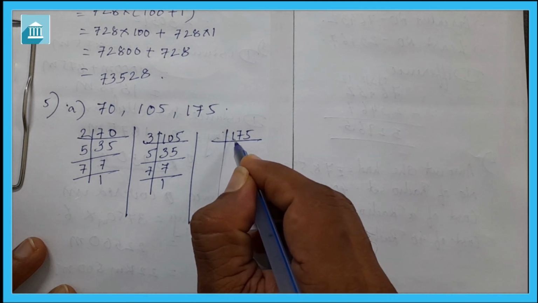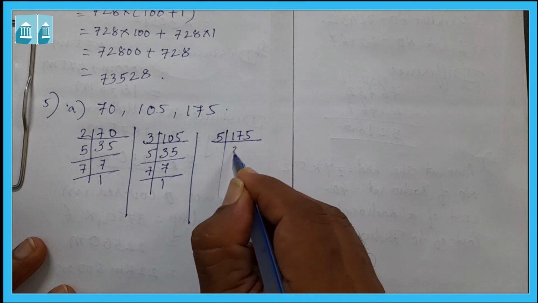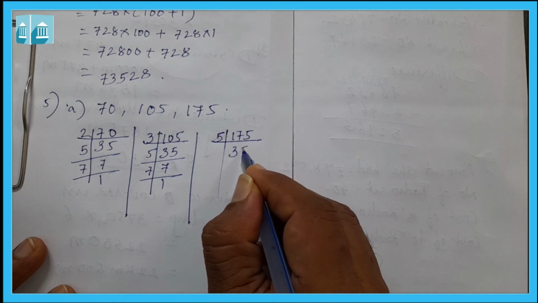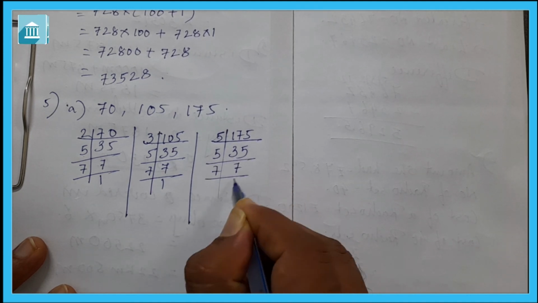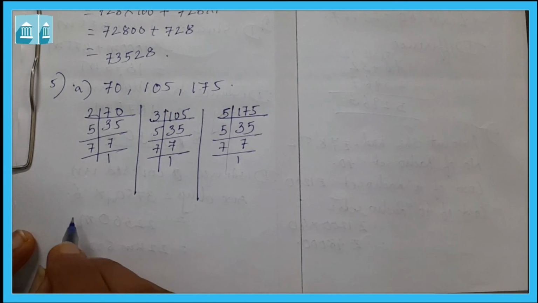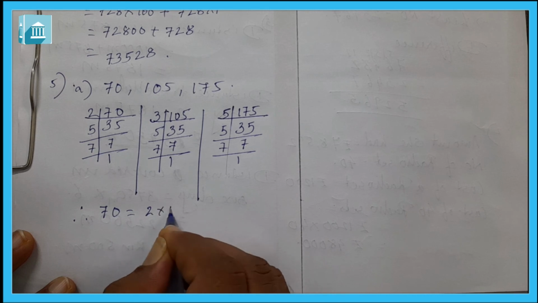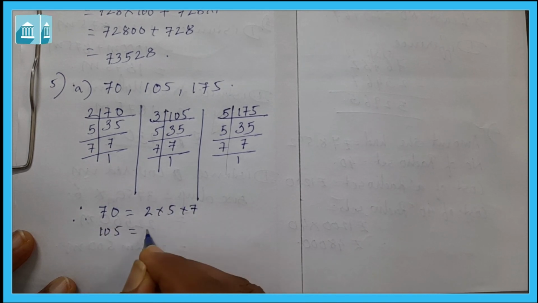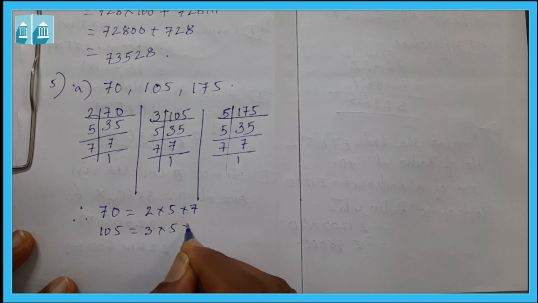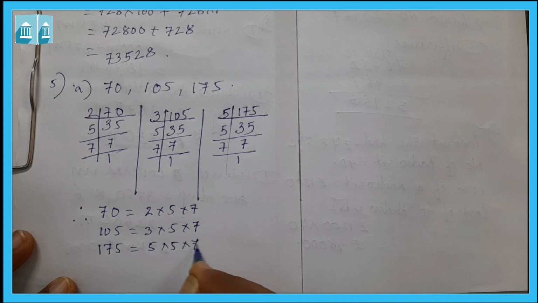It is again not divisible by 2, it is not divisible by 3 also, but it is divisible by 5. 5 into 35, then 5, then 7. Therefore 70 is equal to 2 into 5 into 7, 105 is equal to 3 into 5 into 7, and 175 is equal to 5 into 5 into 7.